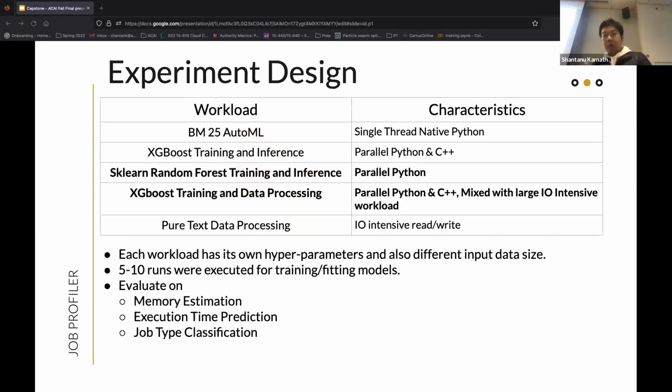To validate our proposed method, we have designed 5 single node workloads to run experiments on. The characteristics of the jobs are listed in the table, and they are very different from each other. For each workload, they have their own parameter space. We first run the jobs, then we evaluate on an unseen test user submission, which is used to evaluate the memory estimation, the execution time prediction, and also the job type classification.